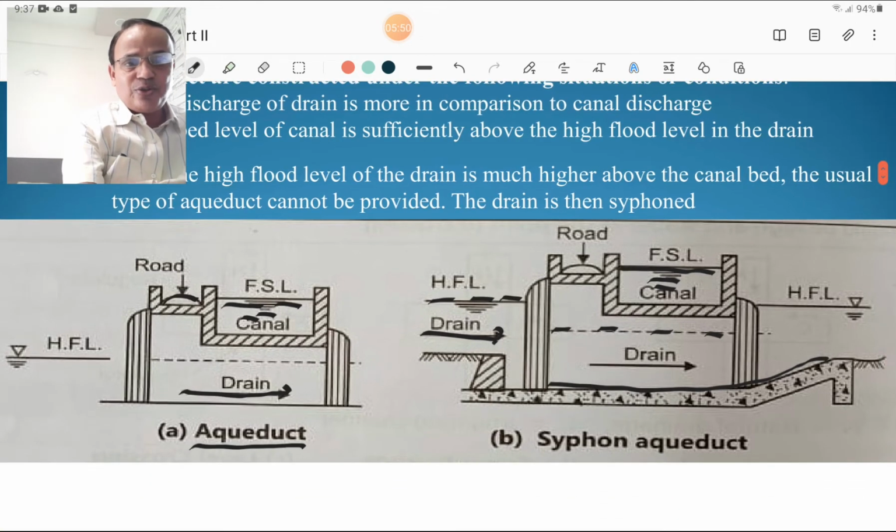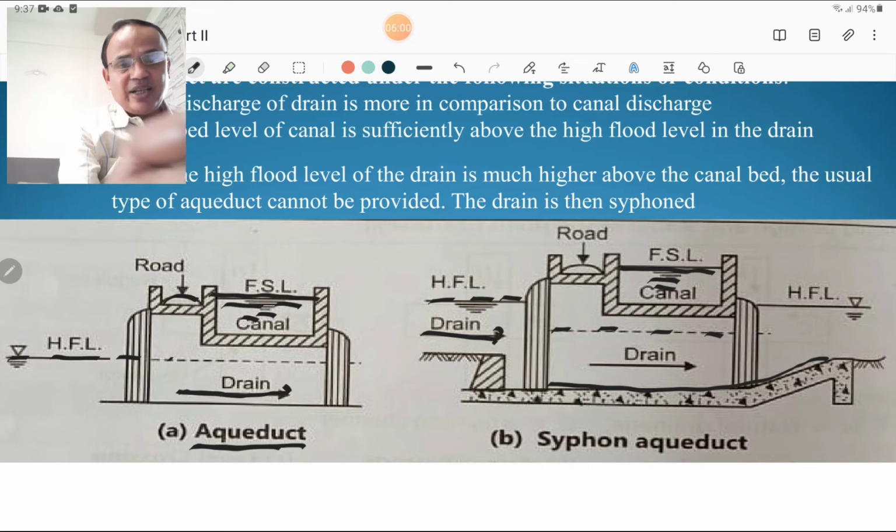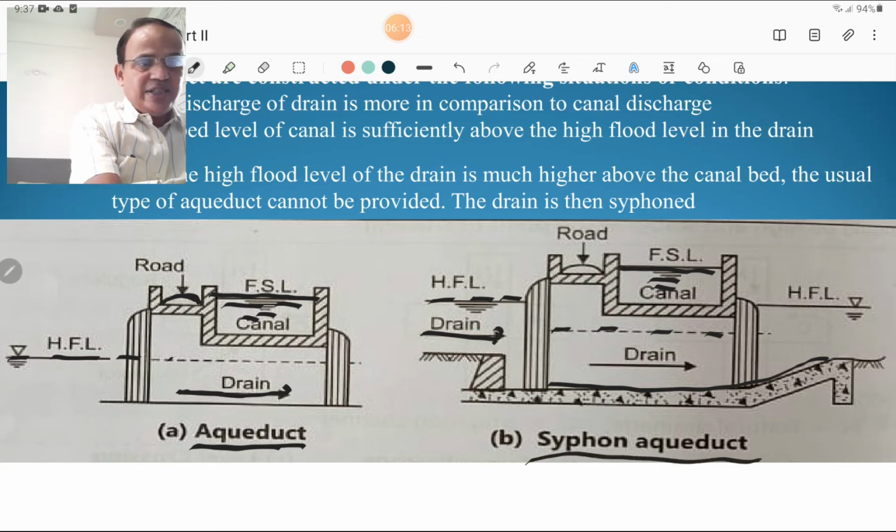The first figure shows the regular aqueduct, in which this is the drain, this is the HFL of the drain which is shown here, this is the canal, this is the full supply level of the canal, and the roadway is constructed near the canal for inspection. And such a structure where the canal is located above the drain is called an aqueduct, and this is a siphonic aqueduct in which the drain is siphoned.